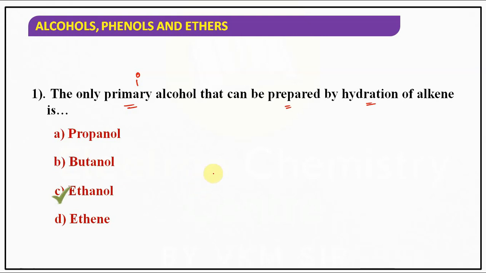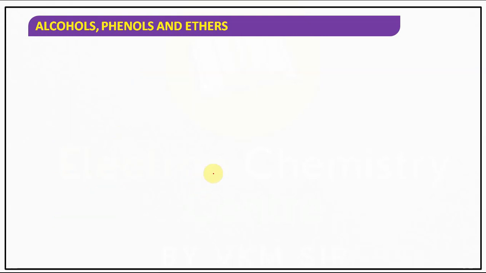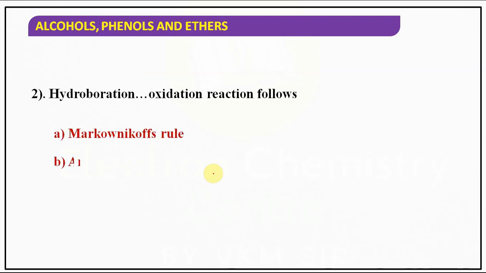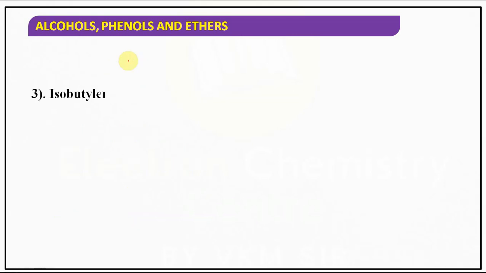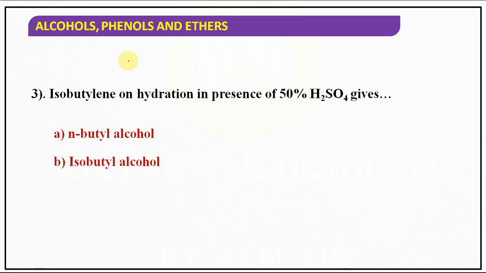Understood the point? It's a very simple, basic question. Tell me this: hydroboration oxidation, HBO, follows which rule? Just now I have told you, anti-Markovnikov's rule.